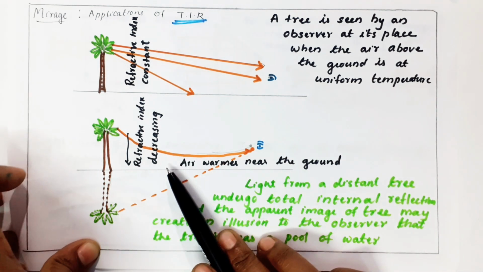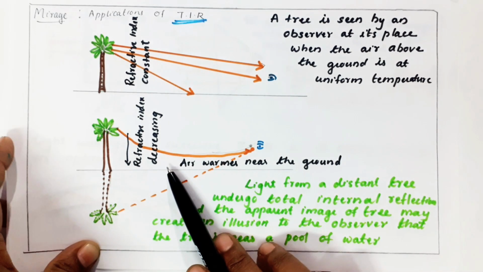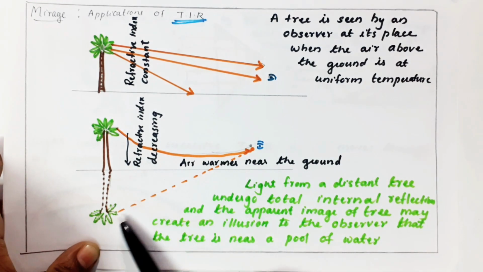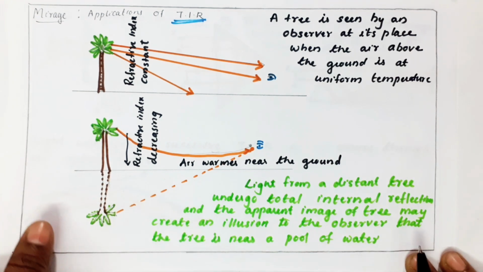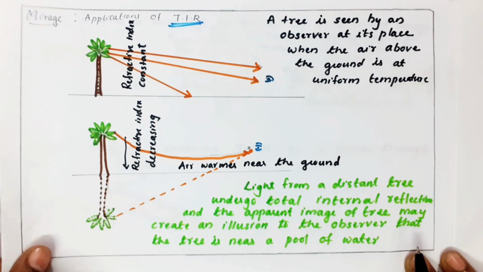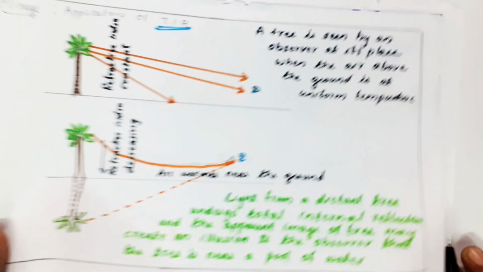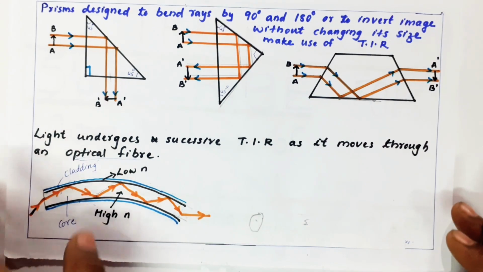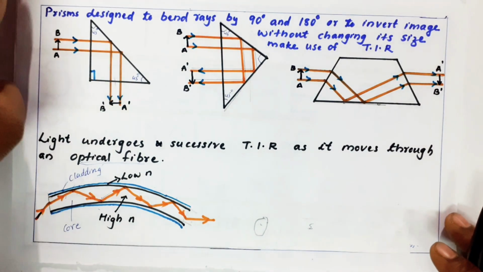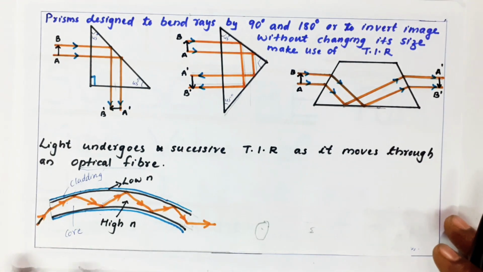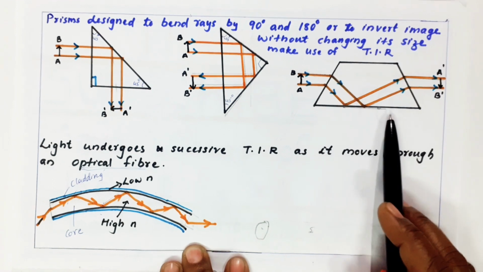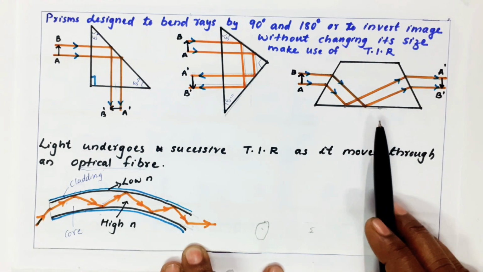So because of that, the refractive index is decreasing, and the light ray is bending. So if you just extend the rays back, we feel the image here. So it appears like water is there. This illusion is called mirage. In colder countries, we call that looming. Okay, reverse phenomena.